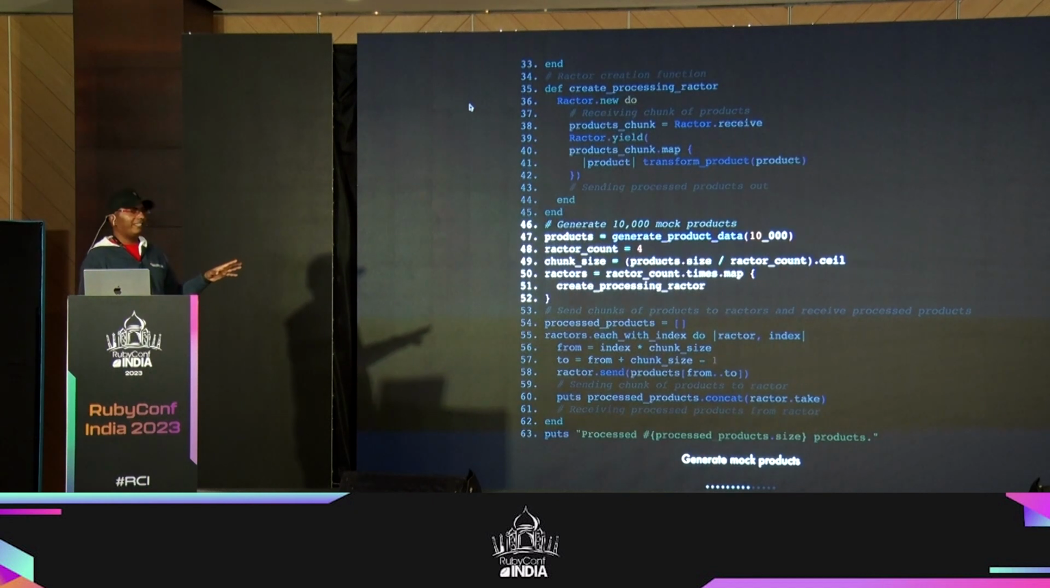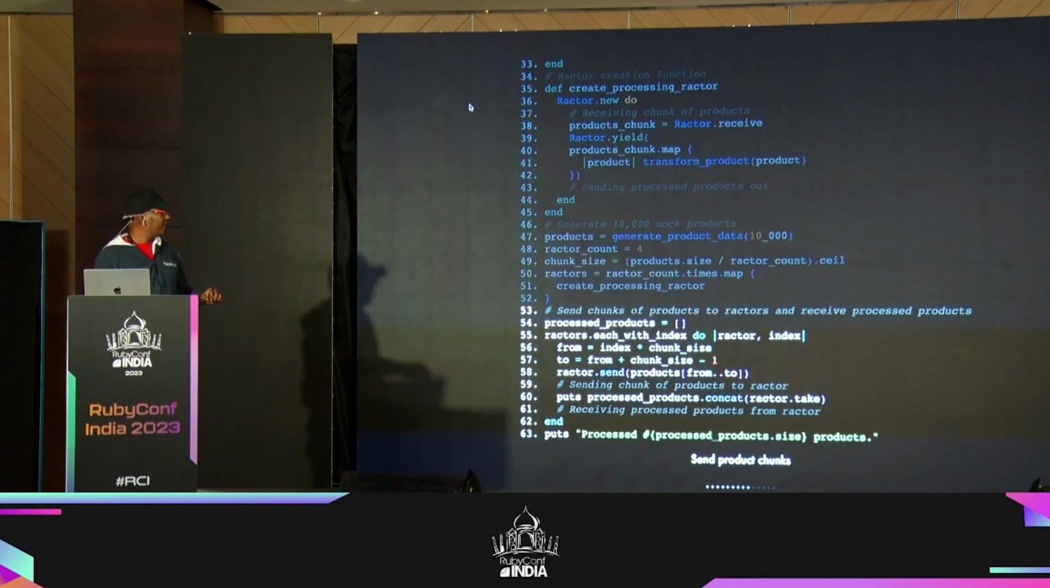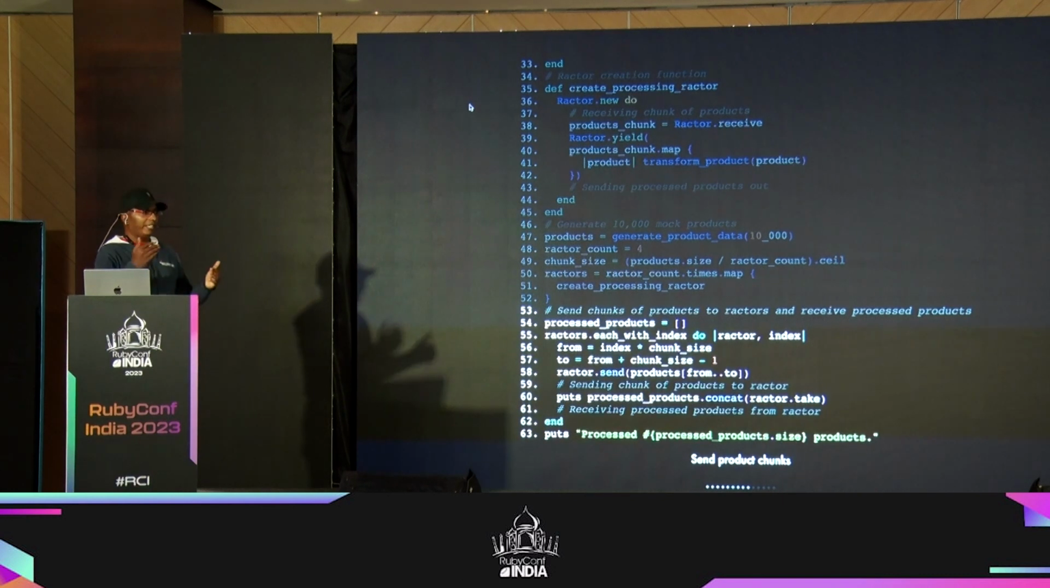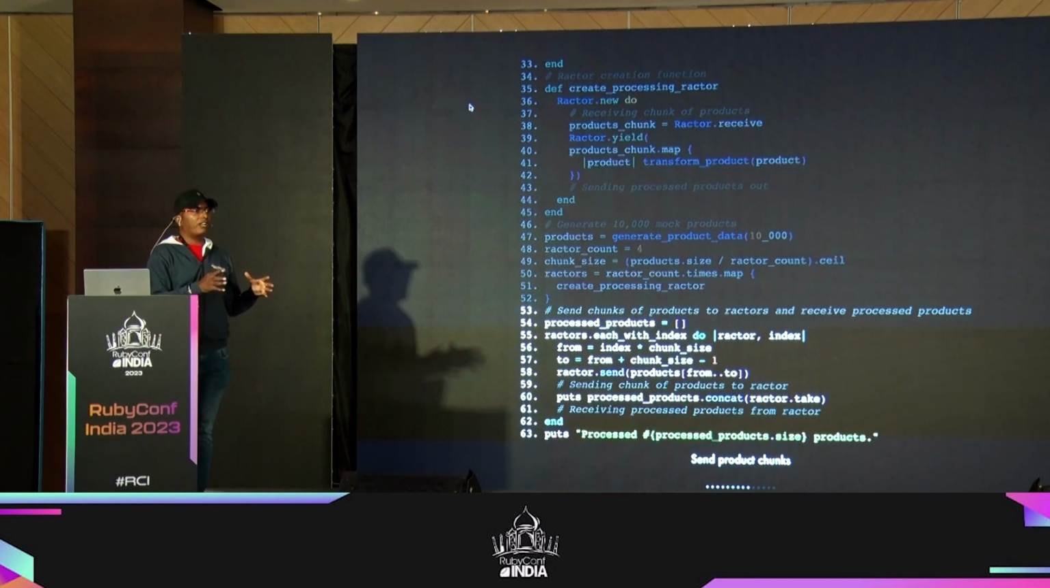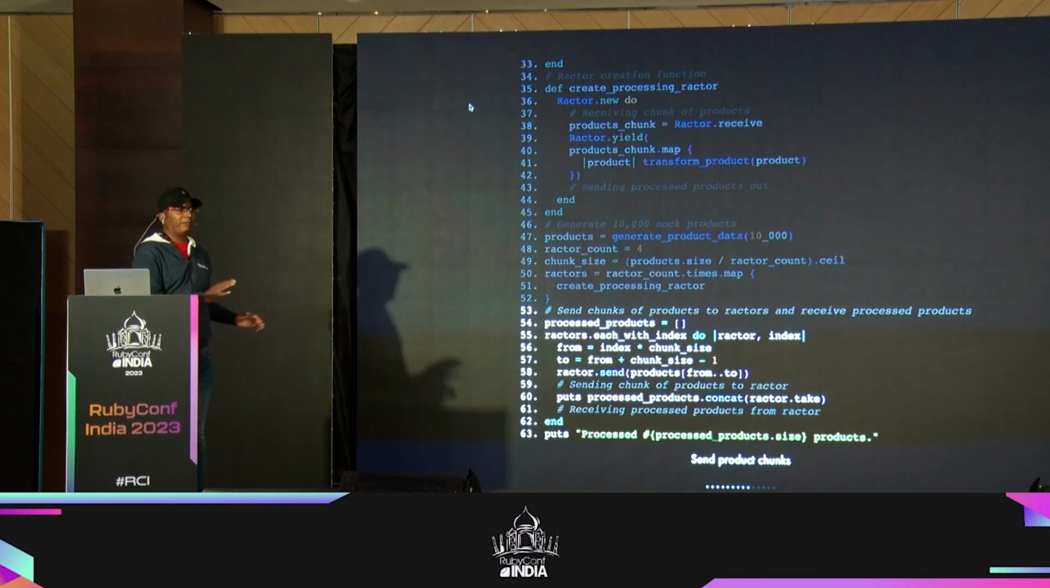So here, I am creating the 10,000 mock data, and I'm also computing the chunk size, taking the total products, dividing it by the number of Ractors, and then calling the Ractor create function so that it creates multiple Ractors. Okay, so from within here, we iterate through the Ractors. There are 4 Ractors, so I'll iterate through all of them. We take one Ractor, and then we send a bunch of products to it using Ractor.send, right? There is a chunk size, which is managed by from and to, right? So 1 to 100, send 1 to 100 products to here, something like that, okay?